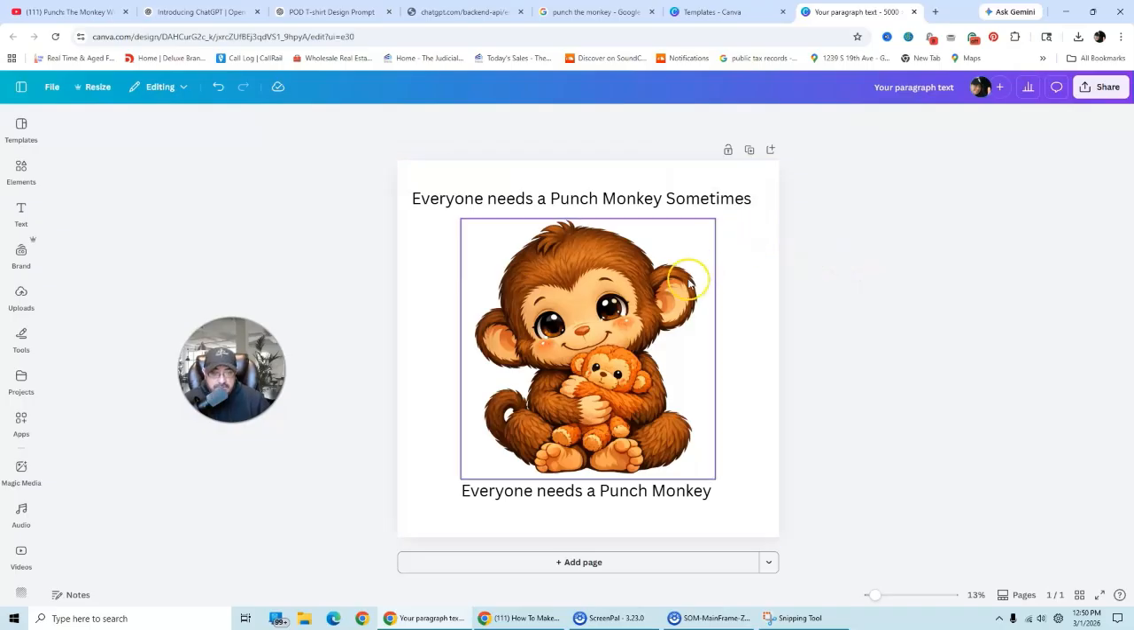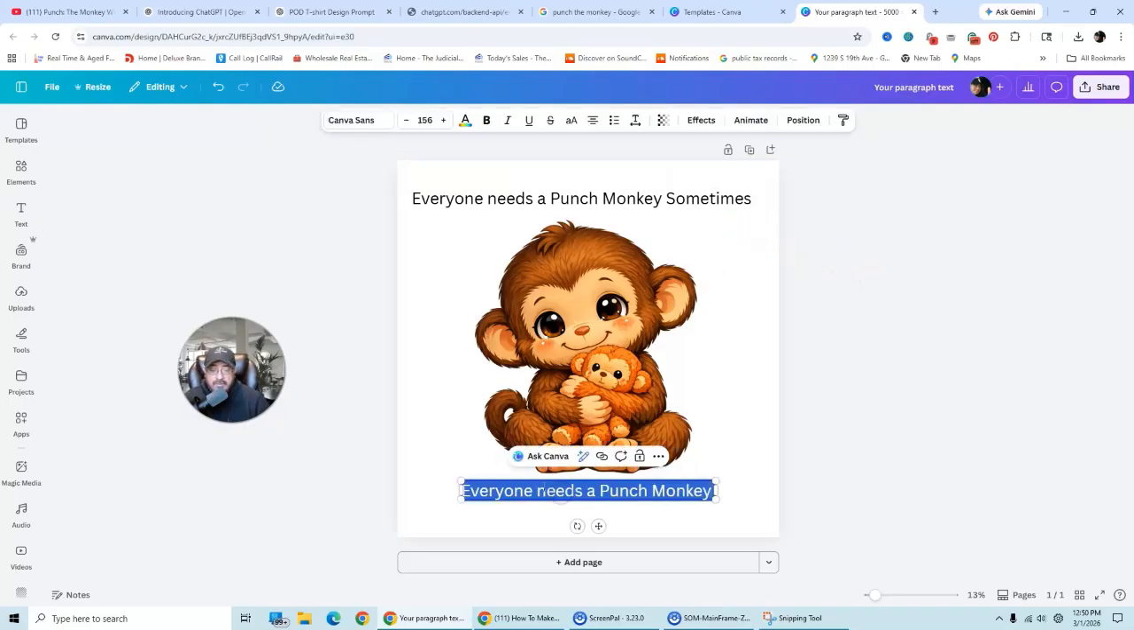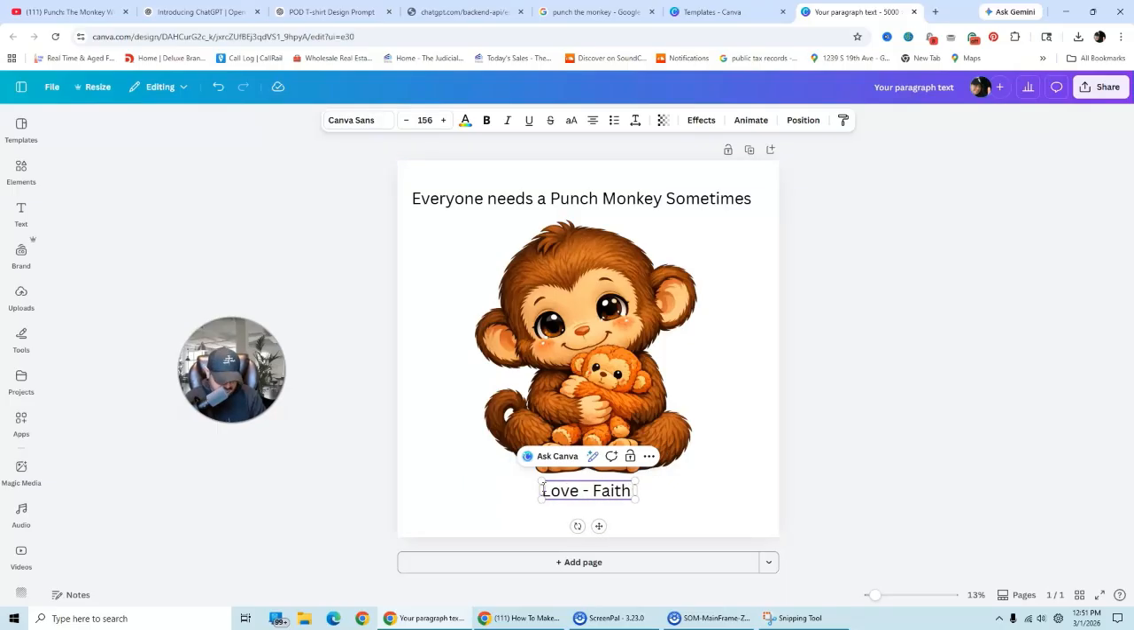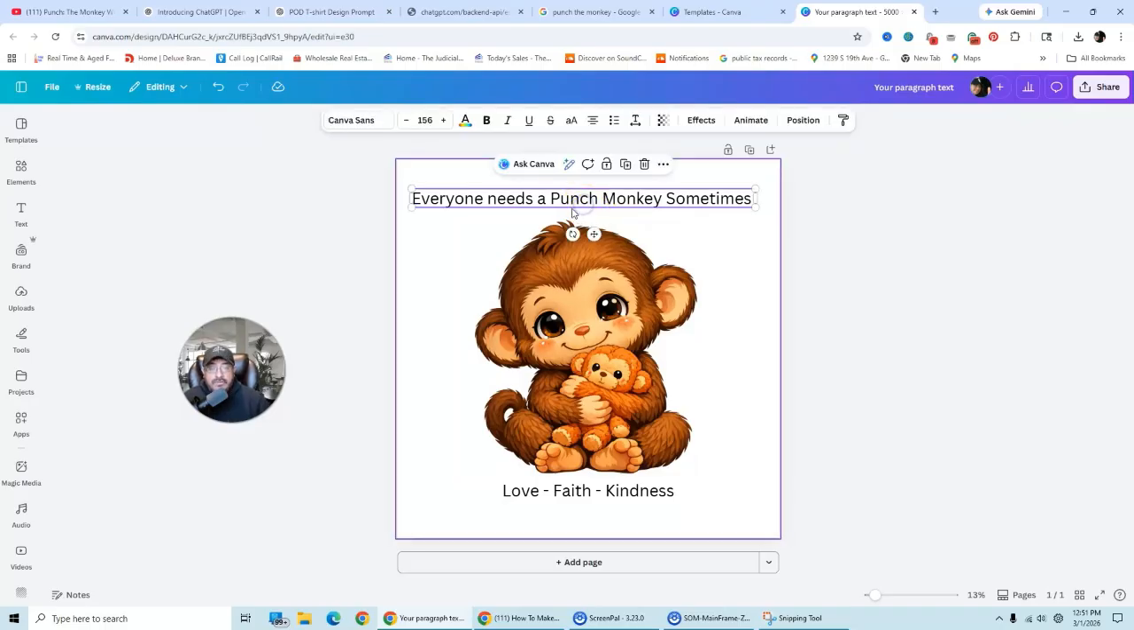Everyone needs a punch monkey sometimes. And then here, I'm going to type in love, faith, kindness. Okay. And then what we're going to do is we're going to give this